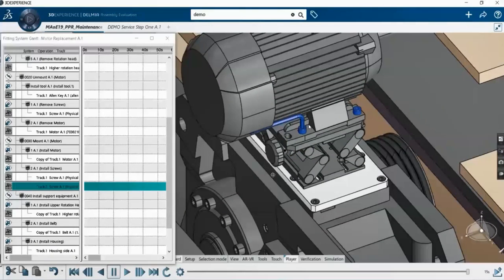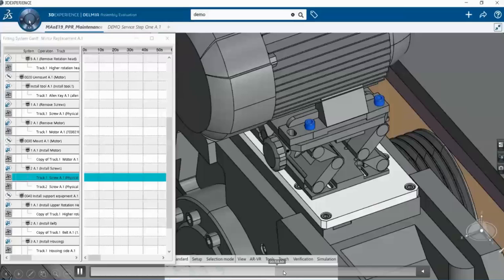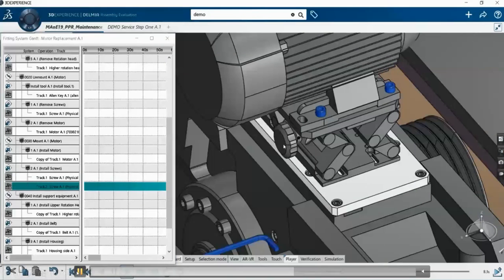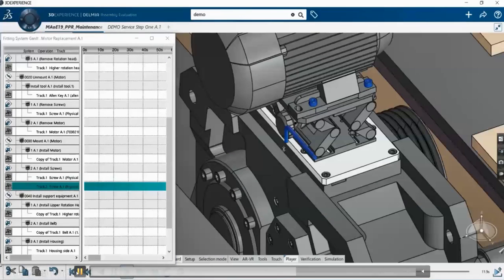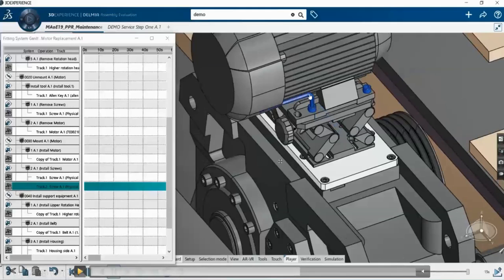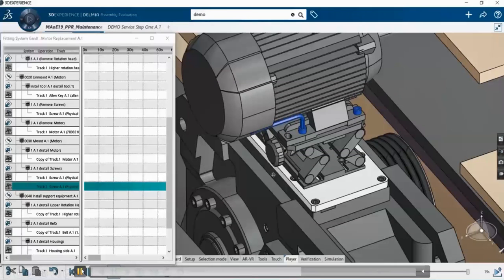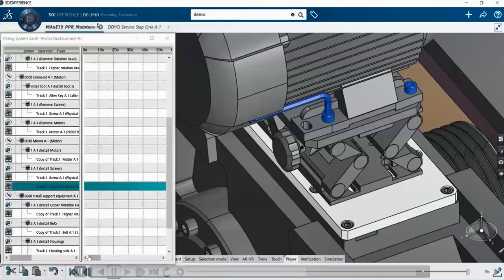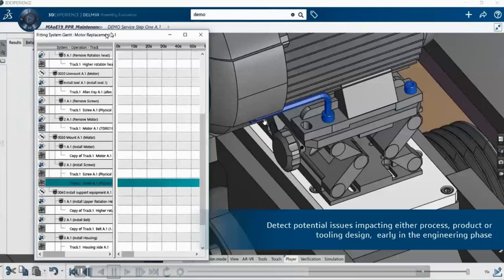So here you can see, at the time of tightening this screw, this Allen key is interfering with this part. Such a mistake we can validate prior to the production department.